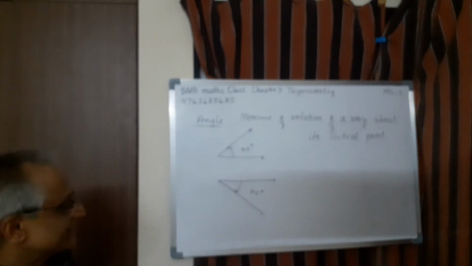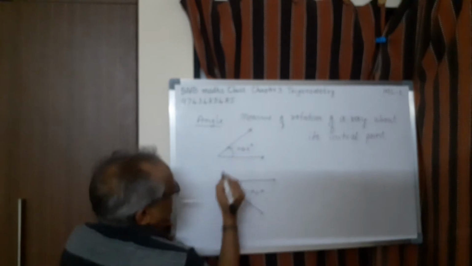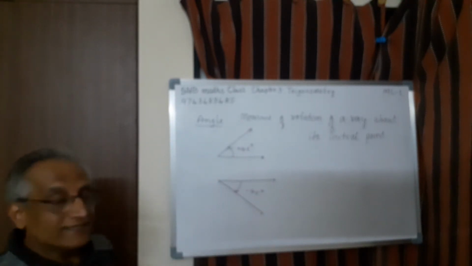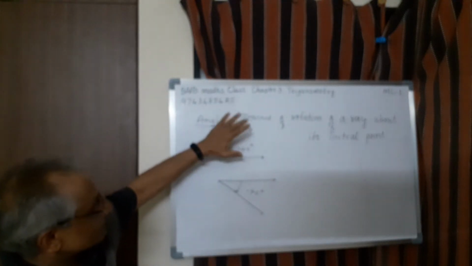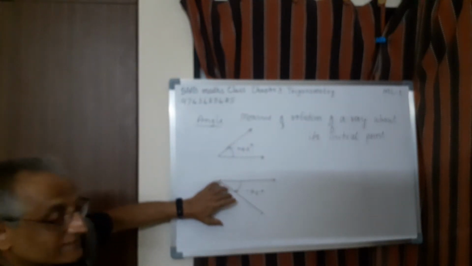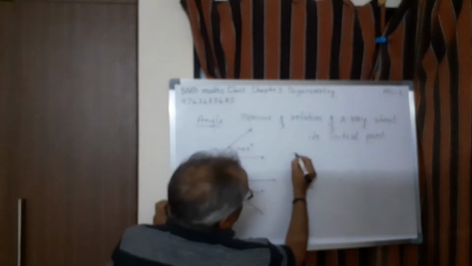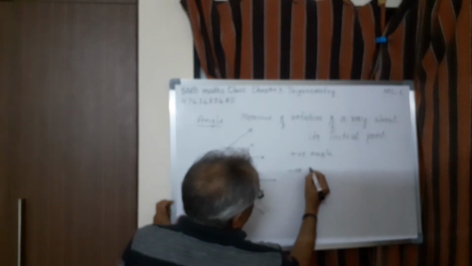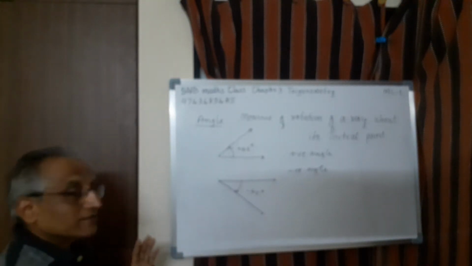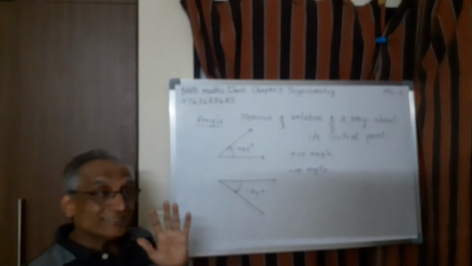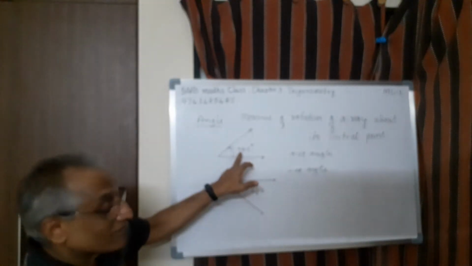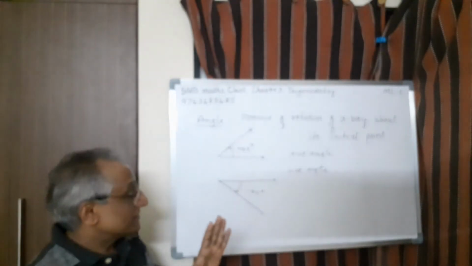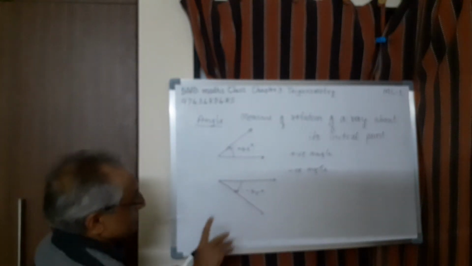What is the difference then? This we take positive, this we take negative. So the arrow mark indicates if it is anti-clockwise, positive angle; clockwise, negative angle. So this is another important concept, positive angle and negative angle. These are the two different. From this year onwards, when you are studying trigonometry, the concept of positive angle and negative angle plays a very, very important role. Please try to understand these two concepts.